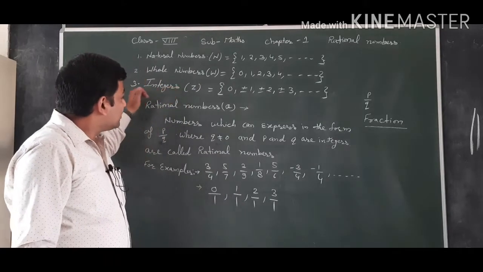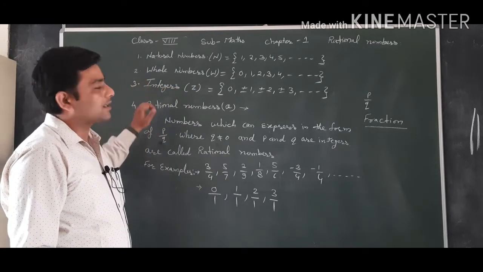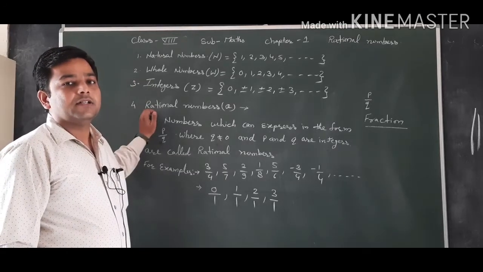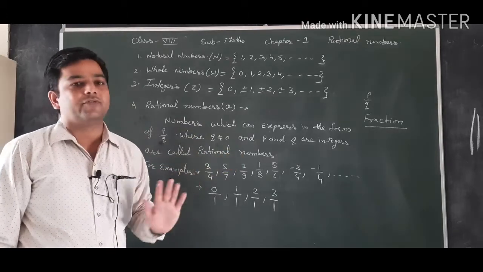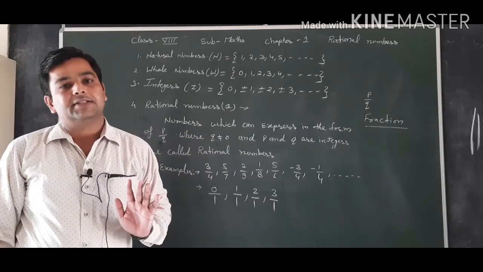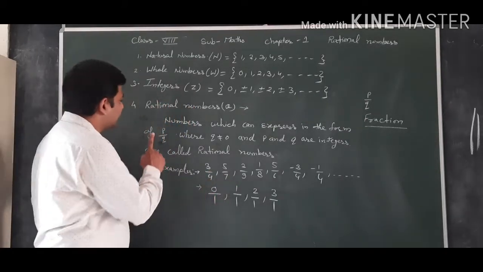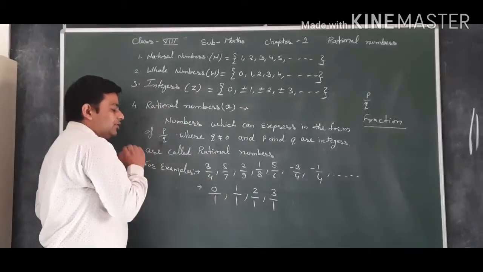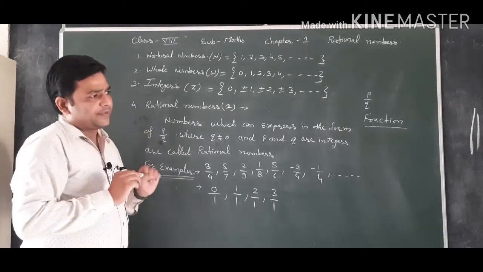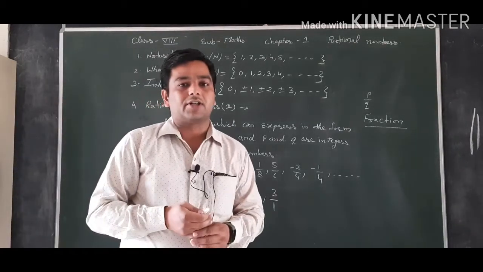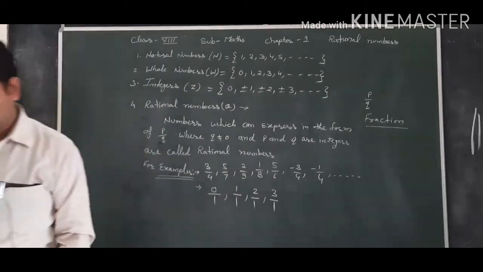That means the P upon Q form, where P and Q are both integers and Q cannot be equal to 0. So we can conclude that rational numbers include all natural numbers, whole numbers and integers. Rational numbers are the numbers in the form P upon Q.